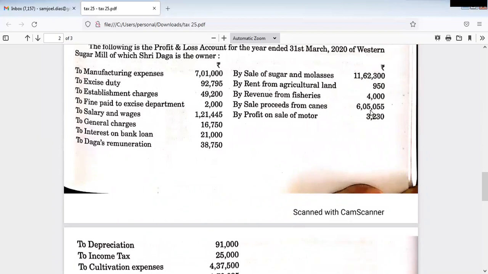Now, just observe the title here, Western Sugar Mill. The name of the firm is Western Sugar Mill. The main purpose is manufacturing of sugar. Now here, the firm must sell sugar, right? But here they have recorded sale proceeds from canes.